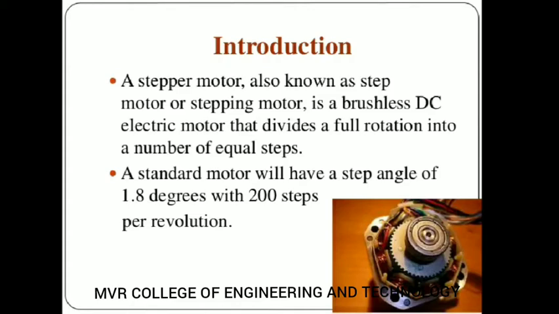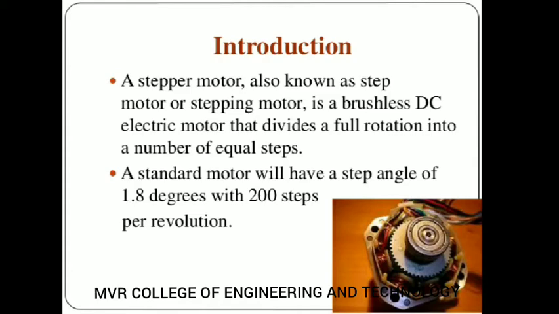Discrete in the sense a motor will not run with continuous speed, so it rotates with steps. Means there will be some step angle to this motor. Depending upon the stator poles and the rotor slots, you will get a step angle.